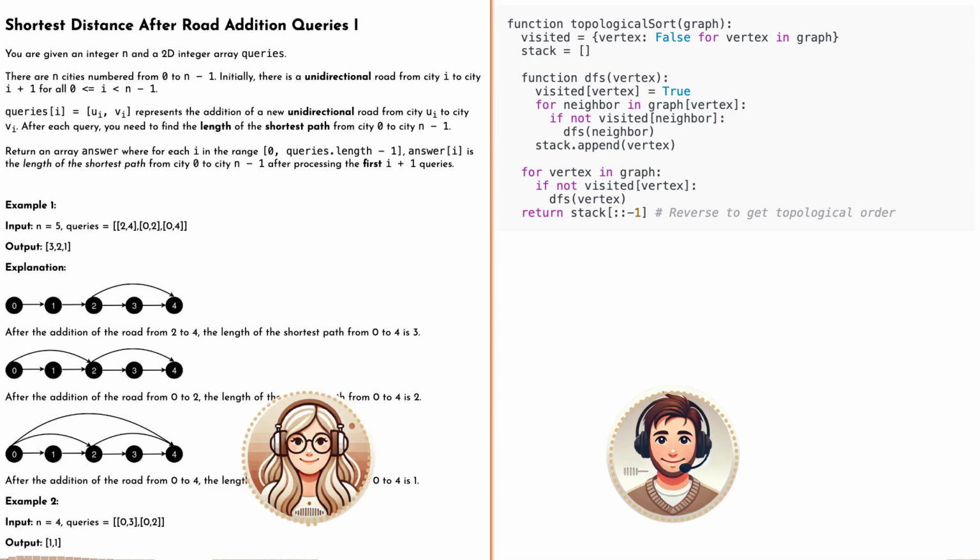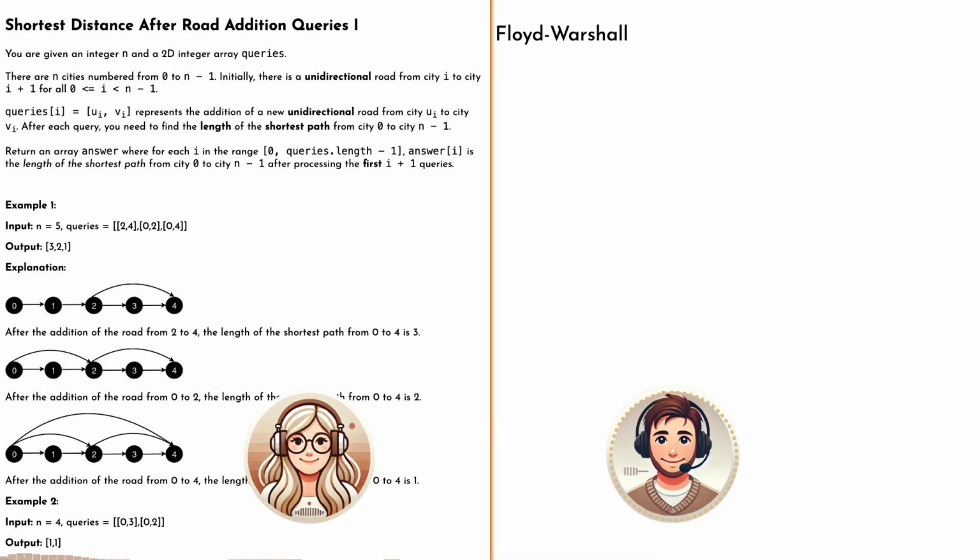Dynamic programming. That's another one that always sounds a bit intimidating. It is a bit of a mouthful, but the idea is actually quite simple. It's all about breaking down the problem into smaller pieces and solving them one by one, reusing our work along the way. So we're not calculating the entire shortest path each time, just figuring out how the new road affects things. Exactly. It's like updating our knowledge strategically instead of starting from scratch every time. This is blowing my mind.